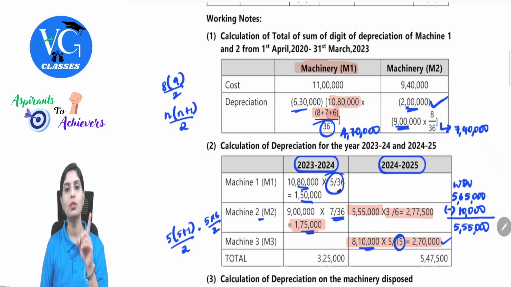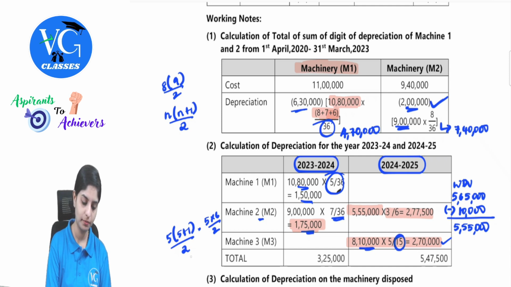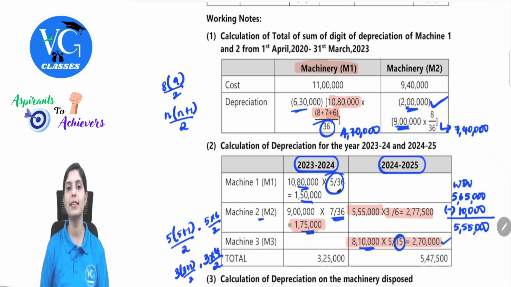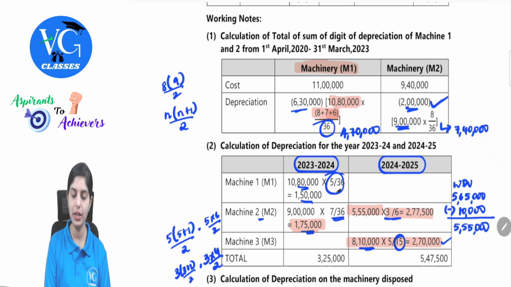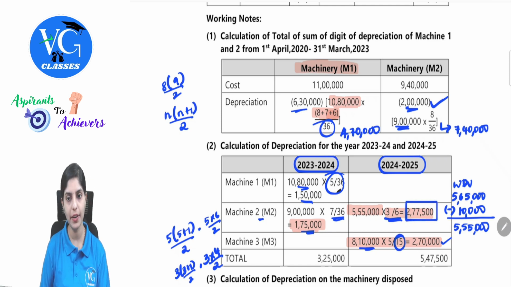They are revising the useful life to 3 years. So 3 into 3 plus 1 by 2, so this is 3 into 4 by 2. 4 3s are 12. 12 divided by 2 will again be 6. So that is how we are getting 3 by 6. And hence the depreciation for this particular year will be 2,77,500. I hope all of you understood what the working was.